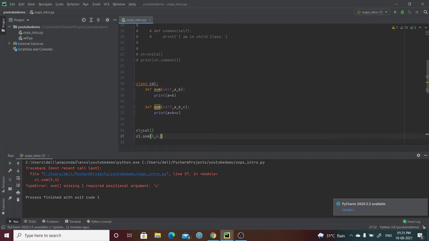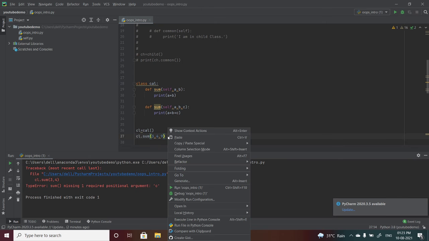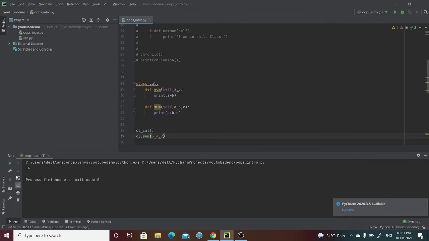If I pass this another argument, the print statement should give me 16, right? 9 plus 4 is 13, so 16 should come. Right, it is giving me 16. So whenever you create an object and call that particular method with two arguments, irrespective of what arguments you pass in Python, it will just try to run the last method.